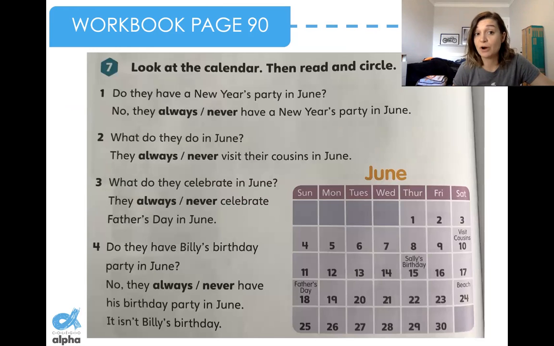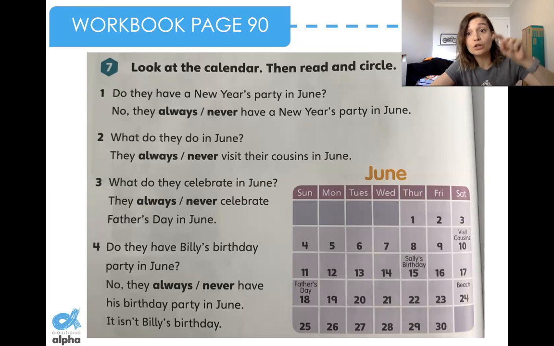So here in this part, look at the calendar. Then read and circle the correct answers. This is going to be your homework, and we're going to check it next class. So let's read the questions together. Number 1: Do they have a New Year's party in June?